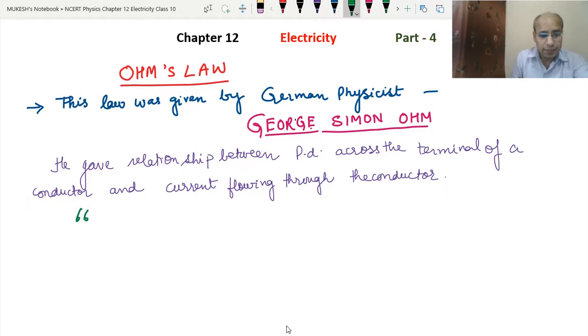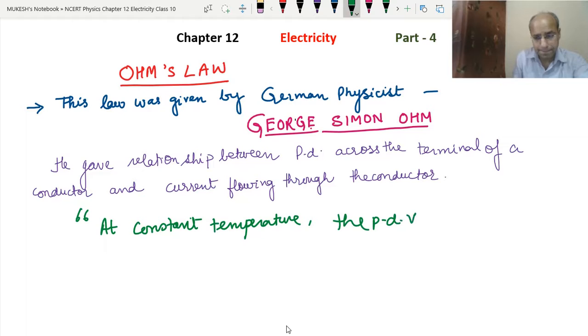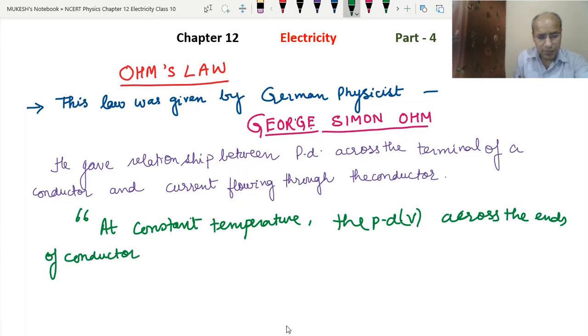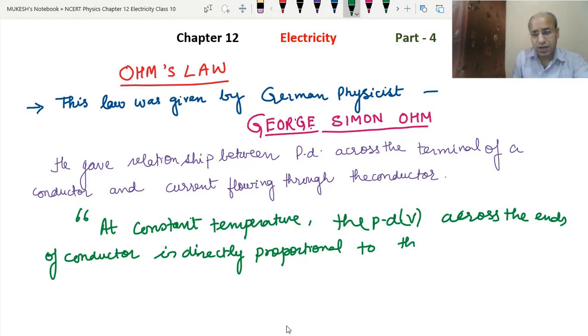Basically, at constant temperature, so we have to keep the temperature constant, the potential difference V across the ends of the conductor is directly proportional to the current I flowing through the wire.